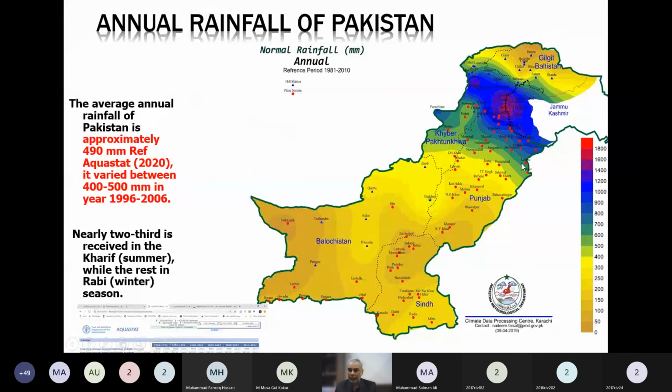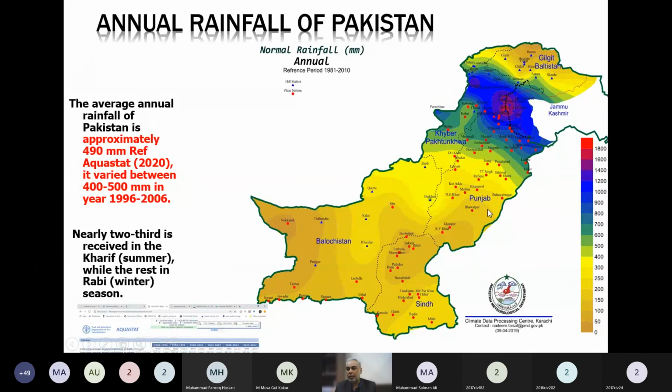If I say Pakistan, Indus Basin is not whole Pakistan. Indus Basin finishes at the delta area close to Thatta, and then its boundary is like this. As my mouse is moving, its boundary is like this. Then it enters into Afghanistan and somewhere into India, and it is like this over here.